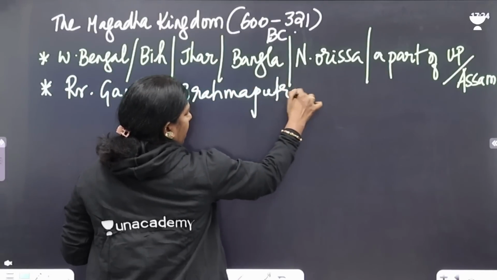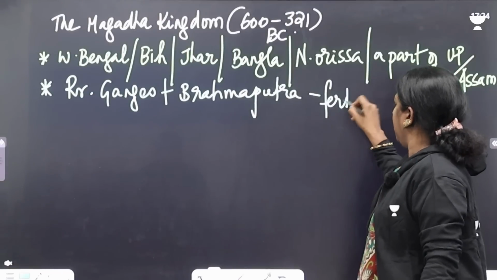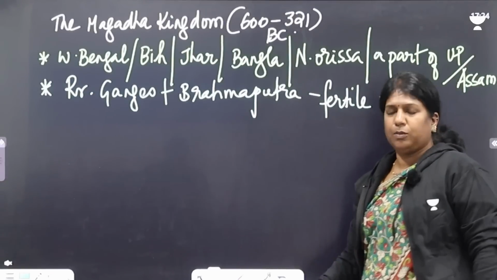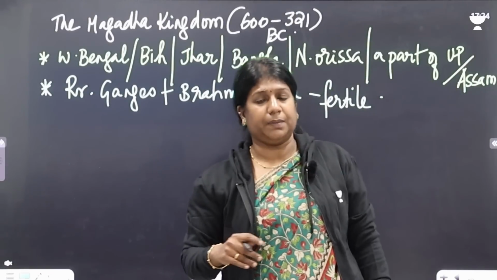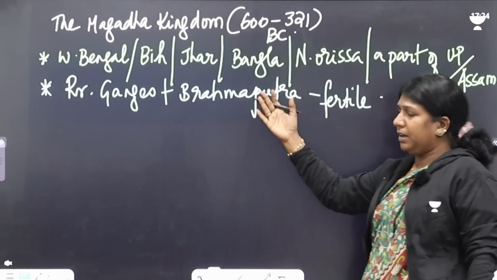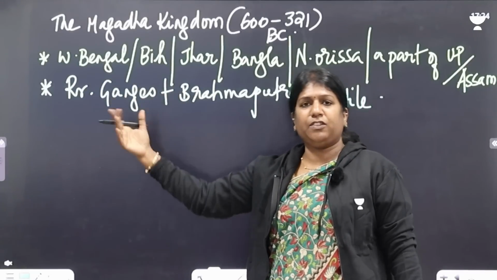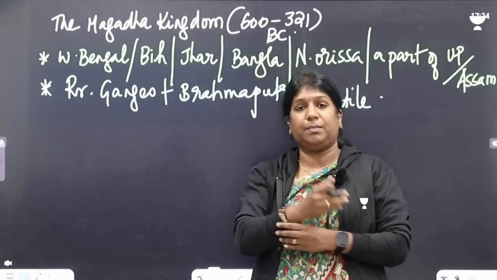Don't you think these two rivers naturally give Magadha the fertile element? So Magadha was a fertile kingdom. Magadha was a strong kingdom. Magadha was economically rich, economically viable because of these two rivers. So the Ganges and its tributaries were running in Magadha.